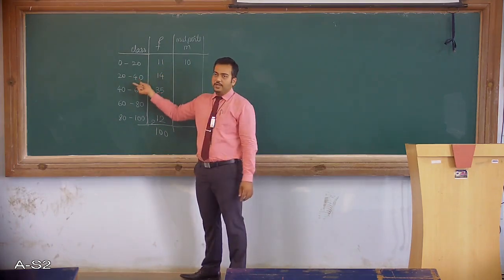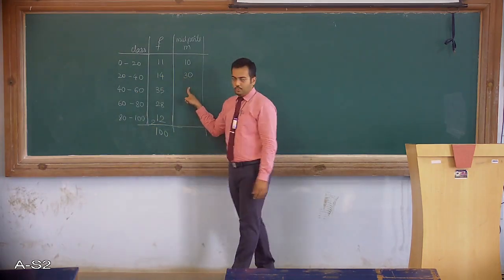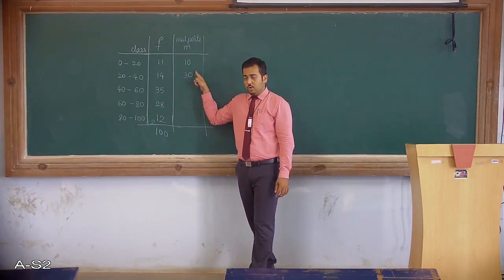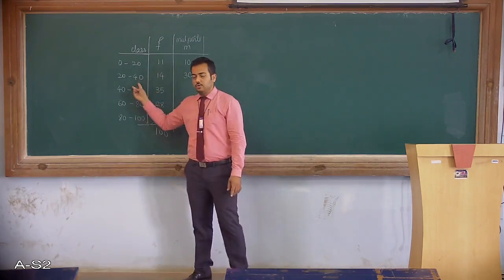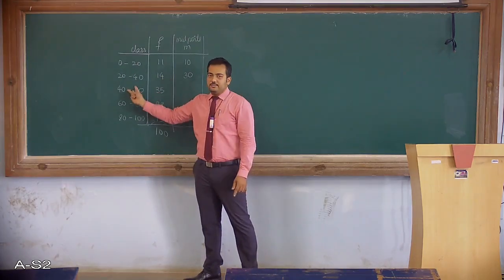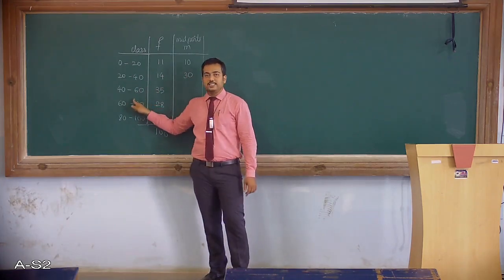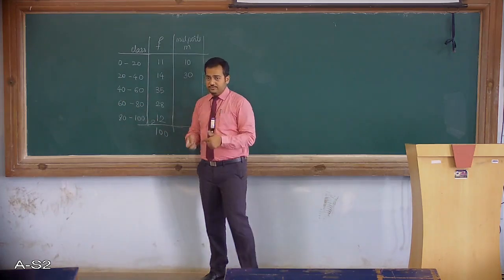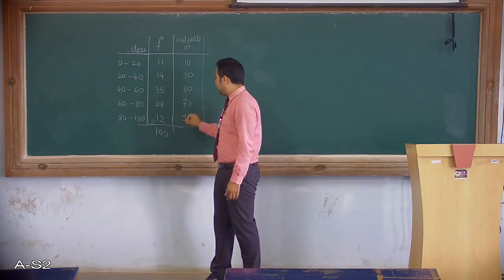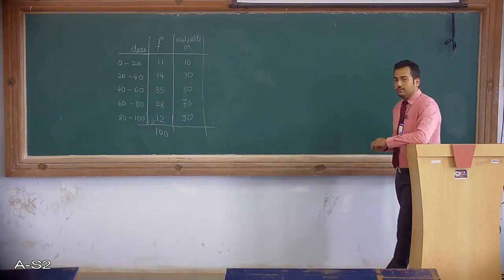Similarly, from 20 to 40, 20 plus 40 divided by 2. Now the pattern is like this: once you find one midpoint, you can go on adding the class width to that midpoint to get the next midpoint. The width of the class everywhere is 20. So if I add 20 to 30, I would get 50, and 40 plus 60 divided by 2 will also give me 50. Similarly you would find the midpoints like this: 10, 30, 50, 70 and 90. So this way you have found the midpoints.